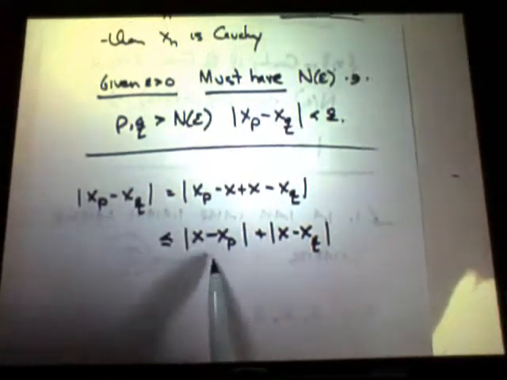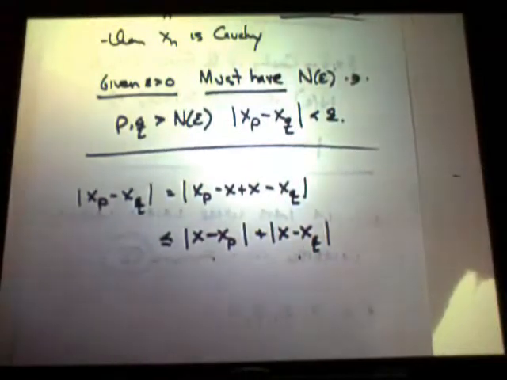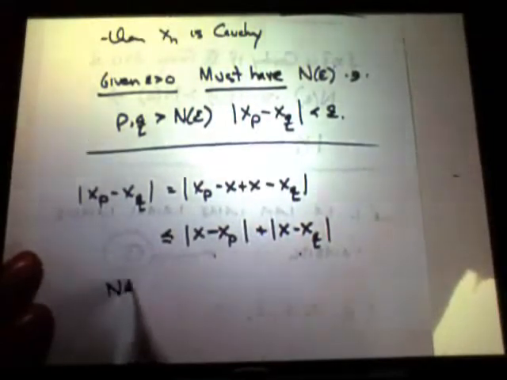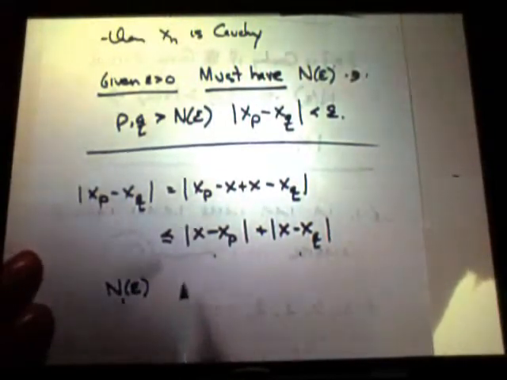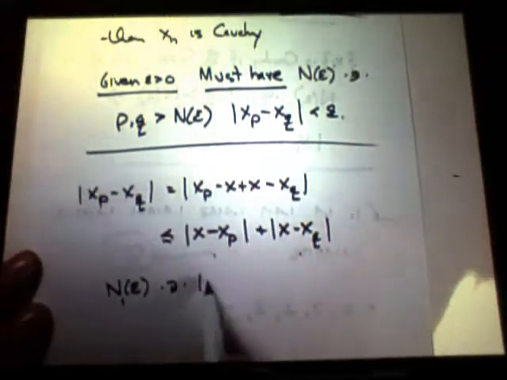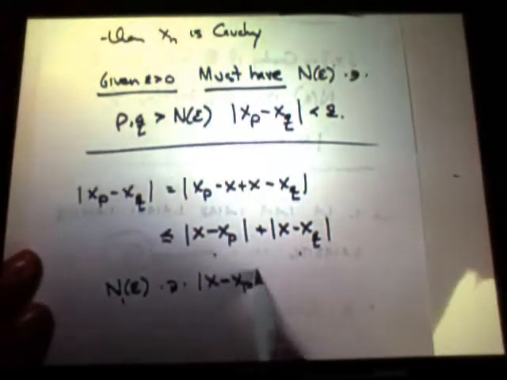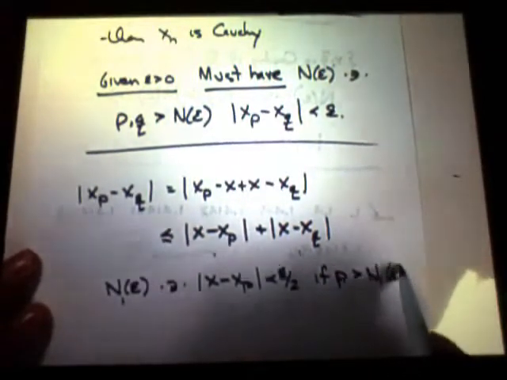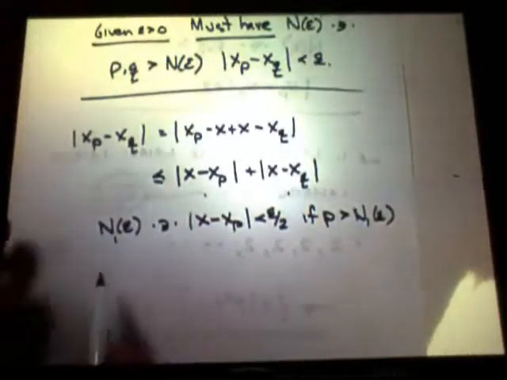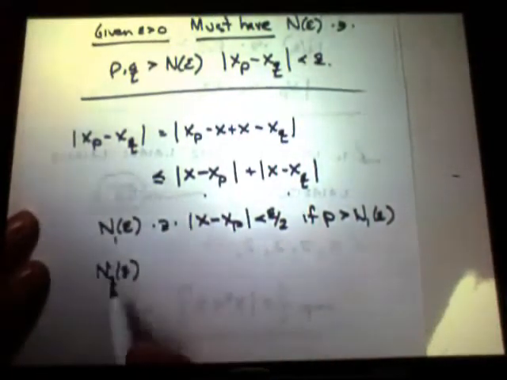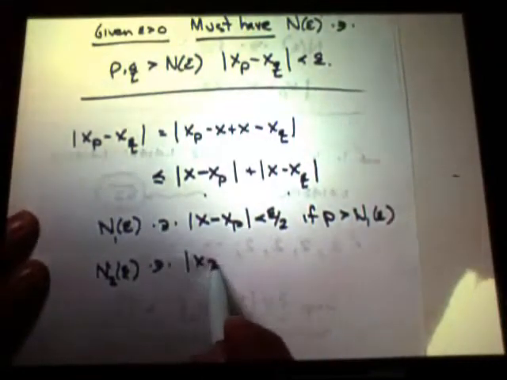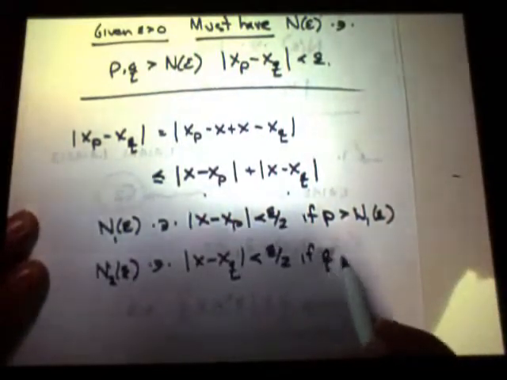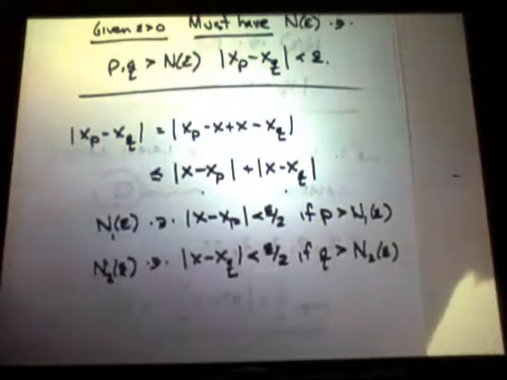Is there some way we can make these things small? Let's find N1 of epsilon such that x minus x_p is less than epsilon over 2 if p is greater than N1 of epsilon. That takes care of one of them. And then by convergence again, there'll be another N2 such that x minus x_q likewise is less than epsilon over 2 if q is greater than N2.